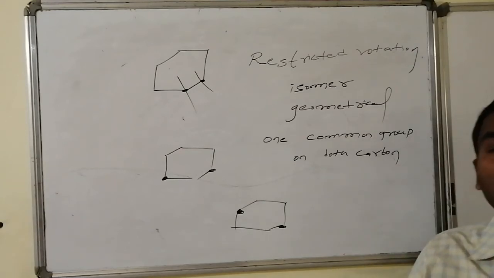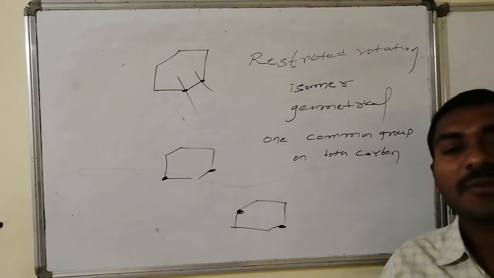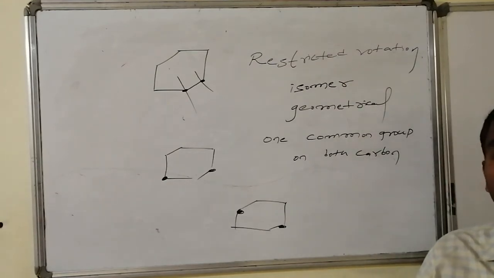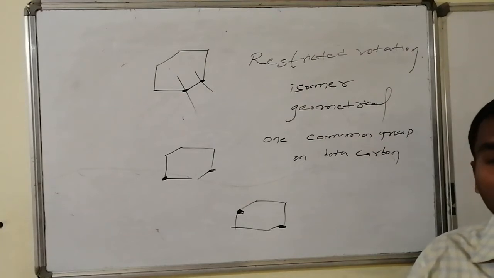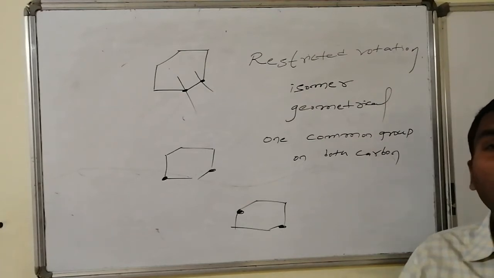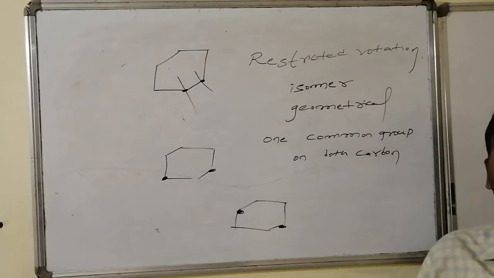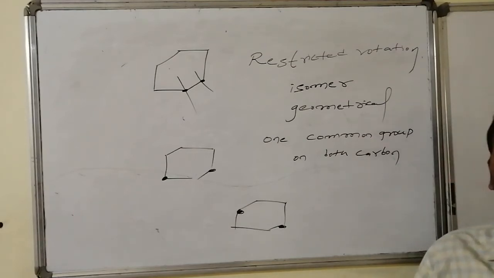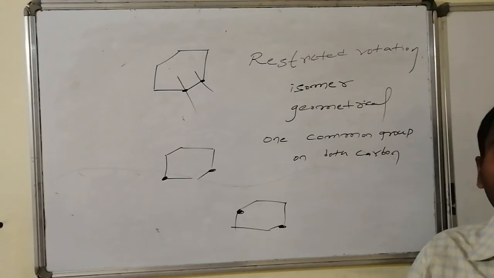Now let us go for possible cases of geometrical isomerism with respect to the carbon-carbon double bond, with respect to carbon-nitrogen double bond, with respect to nitrogen-nitrogen double bond, with respect to carbon-carbon single bond, and calculation of the number of geometrical isomers in diene systems consisting of symmetrical ends, unsymmetrical ends, followed by even number of double bonds and the odd number of double bonds. And at the last, we will discuss a special case of geometrical isomerism when all four groups are different.